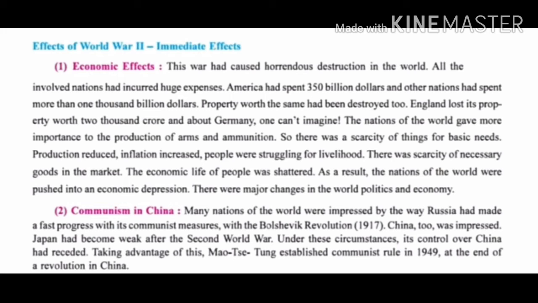Production reduced, inflation increased, people were struggling for livelihood. The citizens of the nations could not find whatever they wanted, the things were not available for them. There was scarcity of necessary goods in the market. The economic life of people was shattered.